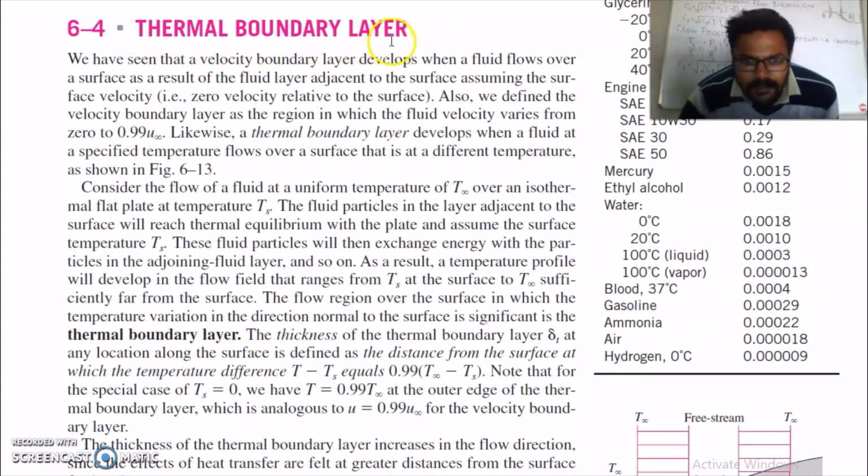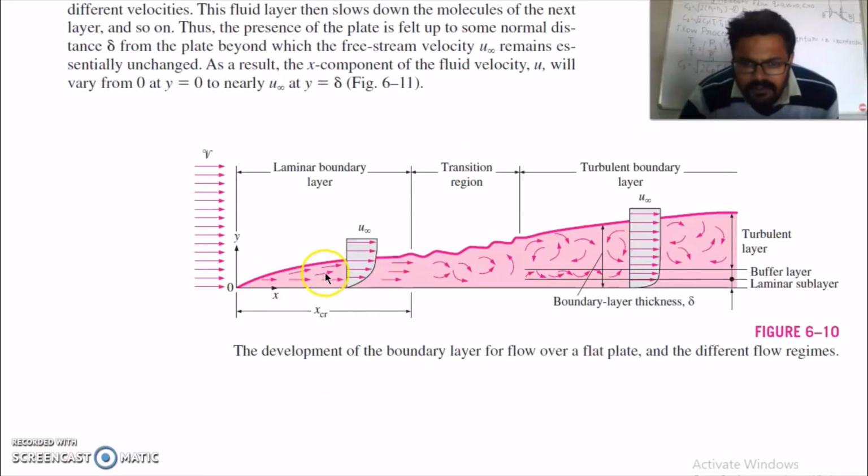Thermal boundary layer. We have seen that the velocity boundary layer develops when a fluid flows over a surface as a result of the fluid layer adjacent to the surface assuming the surface velocity, meaning zero velocity relative to the surface. Also, we define the velocity boundary layer as a region in which the fluid velocity varies from 0 to 0.99 u infinity. So this region, which is pink here.